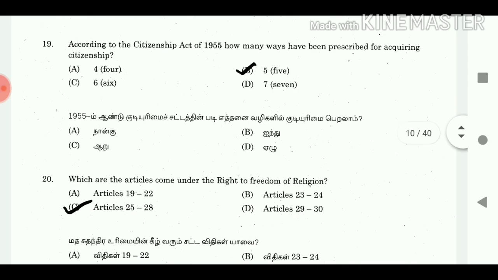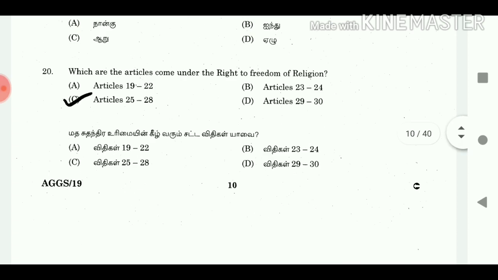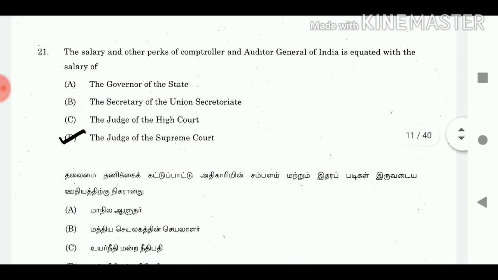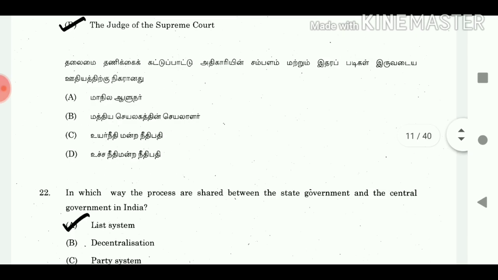19. According to the Citizenship Act of 1955, how many ways have been prescribed for acquiring citizenship? Answer 5. 20. Which are the articles that come under the right to freedom of religion? Answer Articles 25 to 28. 21. The salary and other perks of Comptroller and Auditor General of India is equated with the salary of answer the Judge of the Supreme Court.